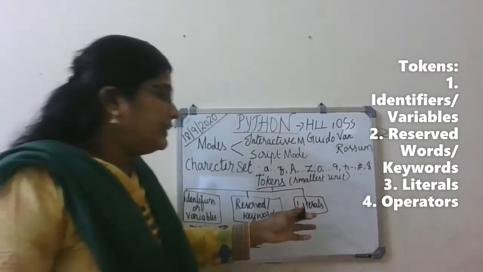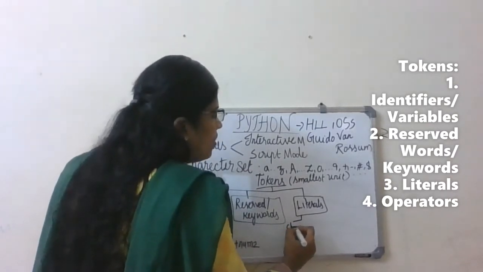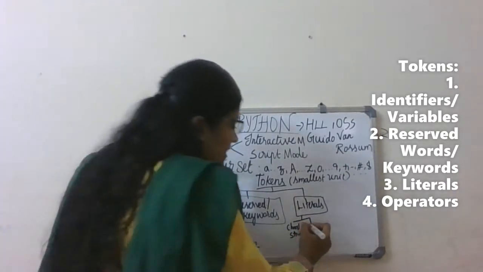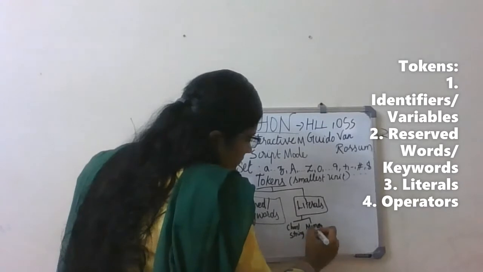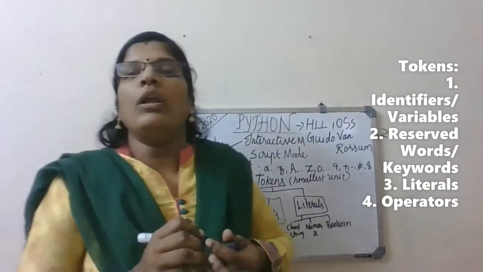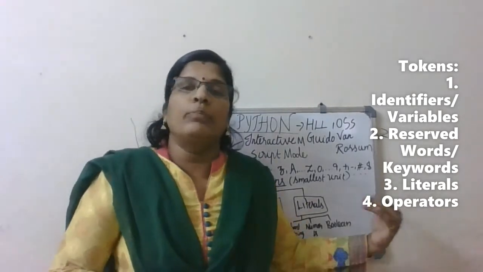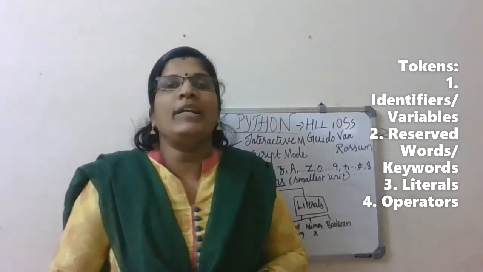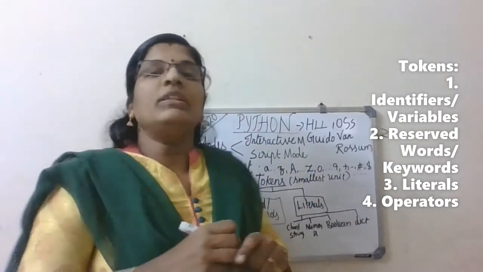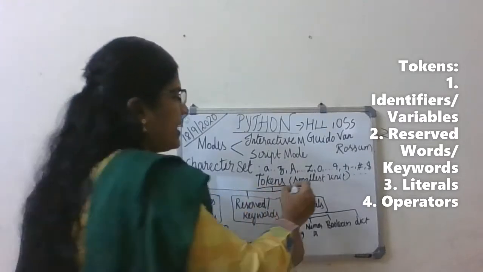So this literal is of five types. One is character or string. Second one is numerals. Third one is Boolean, which gives yes or no type of answers. So for yes or no type, we use Boolean literals. Then the fourth one, dict. We did not study dict in detail. So these are the types of literals. Then the fourth type of token we studied is operators.